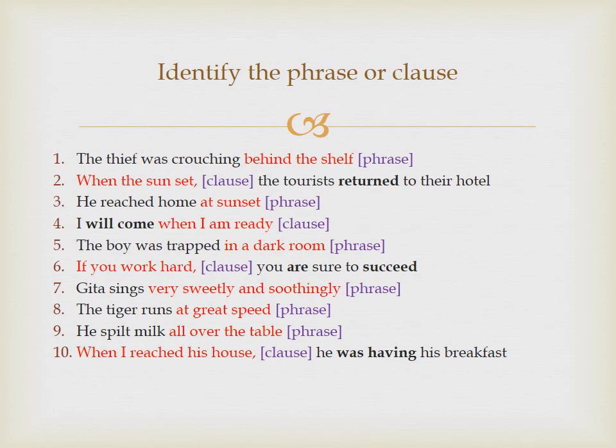Fifth. The boy was trapped in a dark room. Here, in a dark room is the phrase. Look once again, there is no verb here. But in a dark room tells us clearly the place where the boy was trapped. The boy was trapped not in a bright room, not in a hall, but in a dark room. The phrase makes the sentence clear and more meaningful.